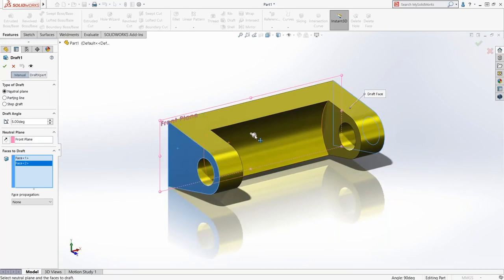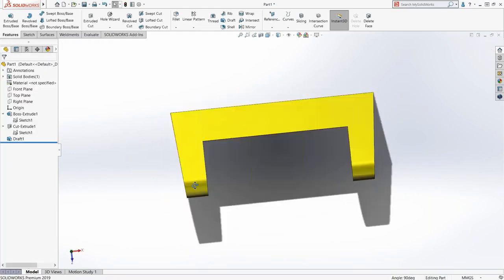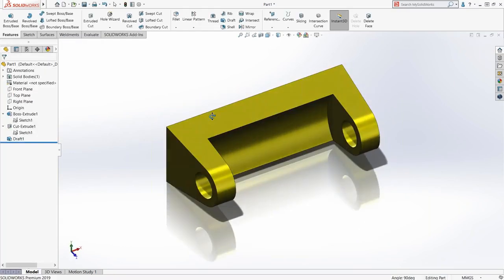Always make sure you check the direction of pull, so you make sure you know which way. That's the way the mold would pull if you're adding the draft. So my direction of pull is correct, and I'll go ahead and do that. And that slopes those faces down there just nicely.